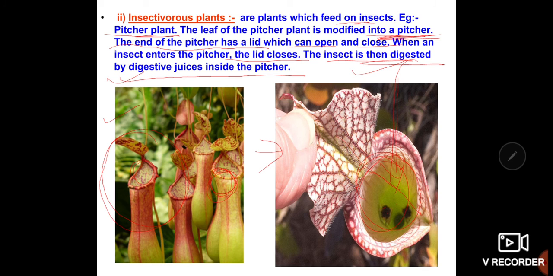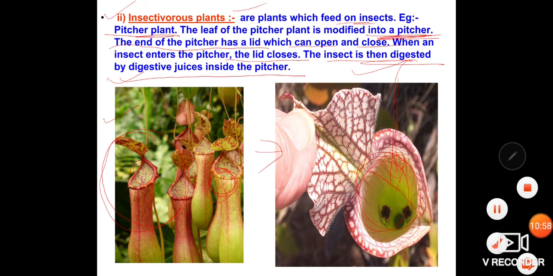This is how absorption of nitrogen takes place from the insect through this process. These plants are called insectivorous plants. Once again, I would like to repeat: insectivorous plants are plants which feed on insects. For example, the leaf is modified into a pitcher. The end of the pitcher has a lid which can open and close. As soon as the insect enters, the pitcher closes and the insect is digested by digestive juices inside the pitcher. Later it is converted into usable forms.